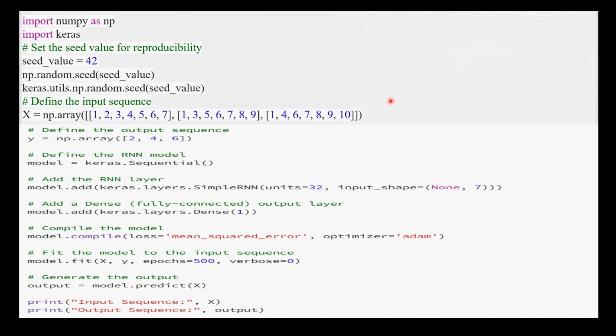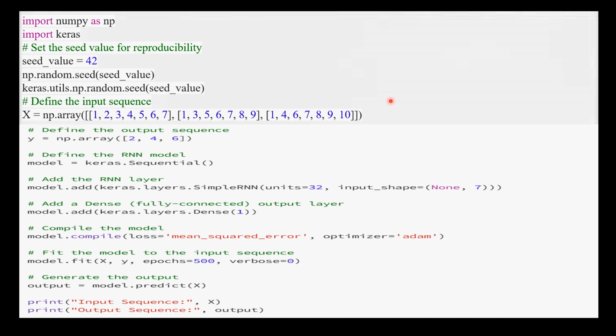This is a simple Python code using the Keras deep learning framework to implement a recurrent neural network. In this example, we are using a SimpleRNN layer with 32 units, which means that the RNN will maintain 32 states. We are also using a single dense layer with a single neuron to output a single value. Here, the mean squared error loss function and the Adam optimizer are used for training the model.